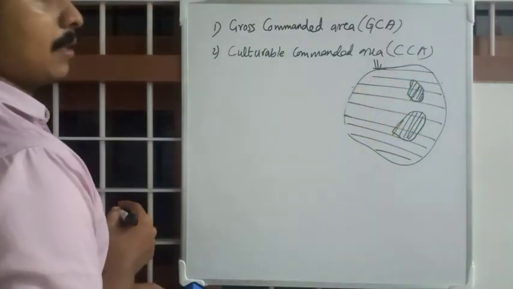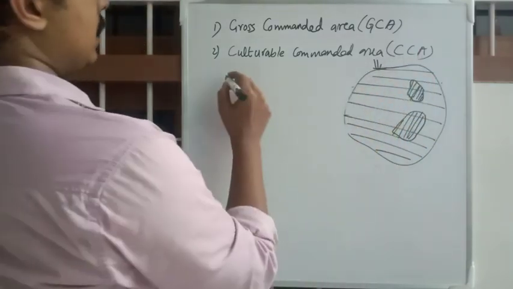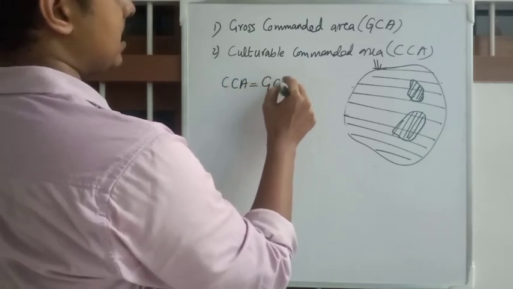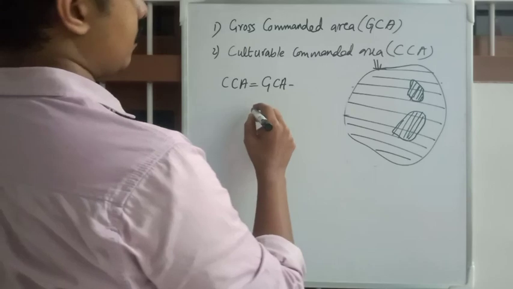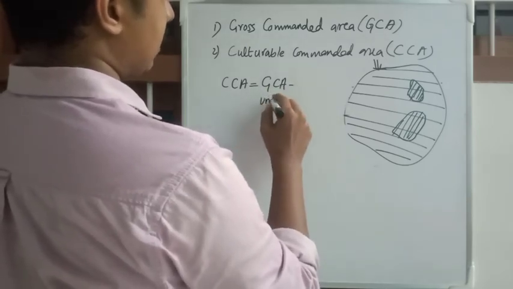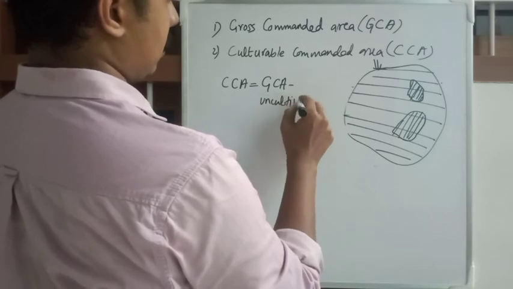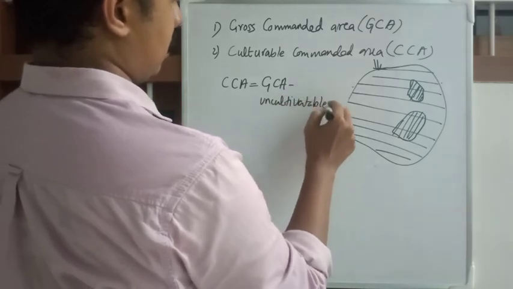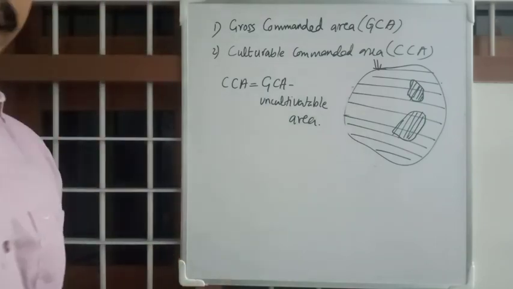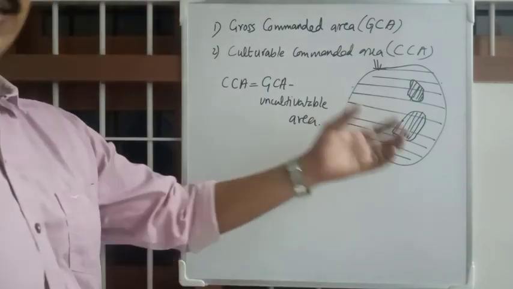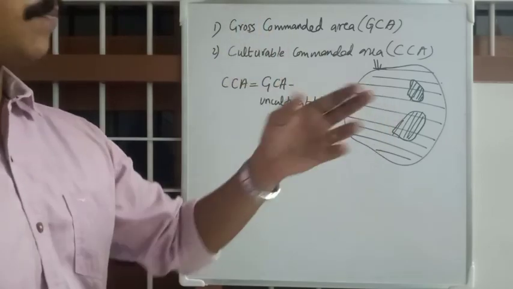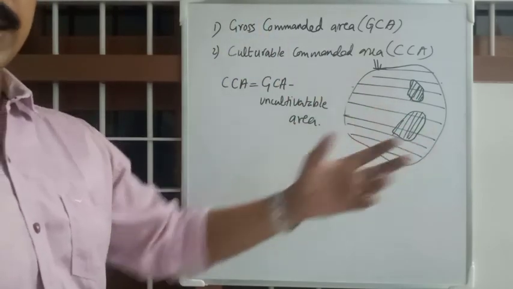So CCA will be equal to GCA minus uncultivatable area. There may be a little pond, barren land which cannot be cultivated, rocks, village, residential areas.